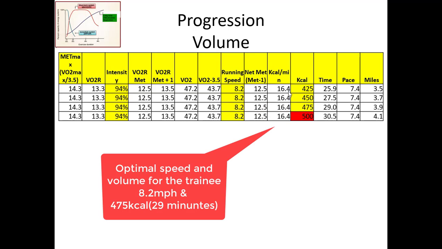Actually 500, this person failed several times. So this person's optimal exercise speed as well as volume is 8.2 miles per hour, and 475 kilocalories per session is this person's optimal speed as well as optimal kilocalories. So 475 is the optimal one.